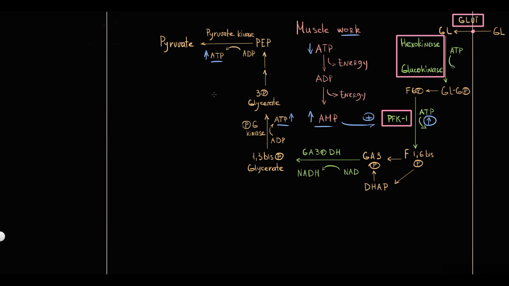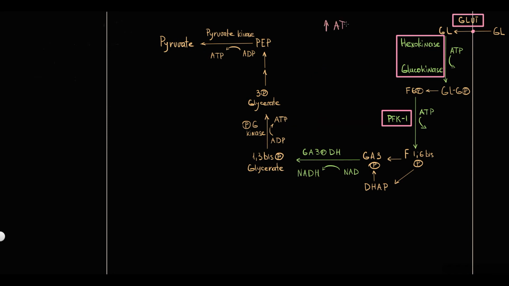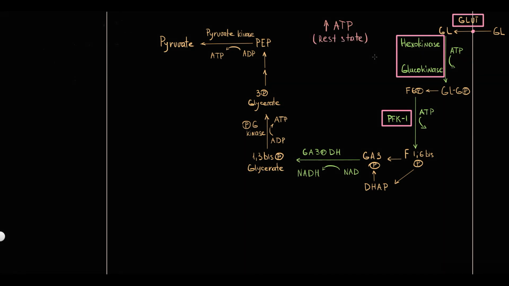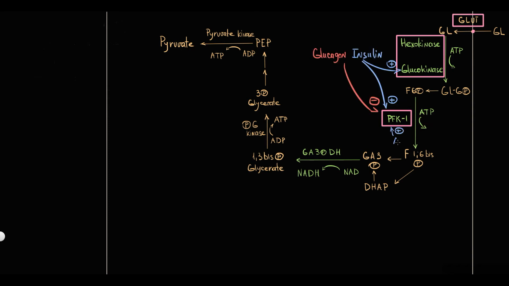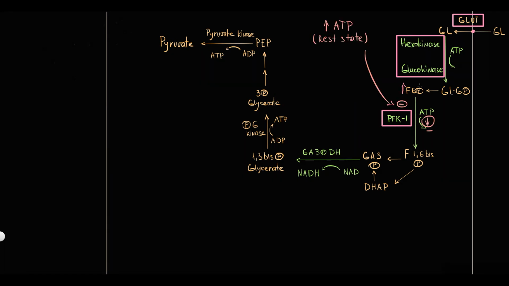In contrast to this, if the tissue has a lot of ATP molecules, it's a sign that the tissue currently is not doing substantially energy-consuming work. Thereby the tissue does not require additional energy production, so because of that, ATP molecules inhibit PFK1 activity. And it is much wiser in such an energy-saturated state to prepare some energy reserves. This PFK1 inhibition eventually causes accumulation of glucose 6-phosphate, and glucose 6-phosphate can be converted into glucose 1-phosphate, and glucose 1-phosphate can be used for glycogen synthesis. So the tissue can prepare some energy reserves in the form of carbohydrates.